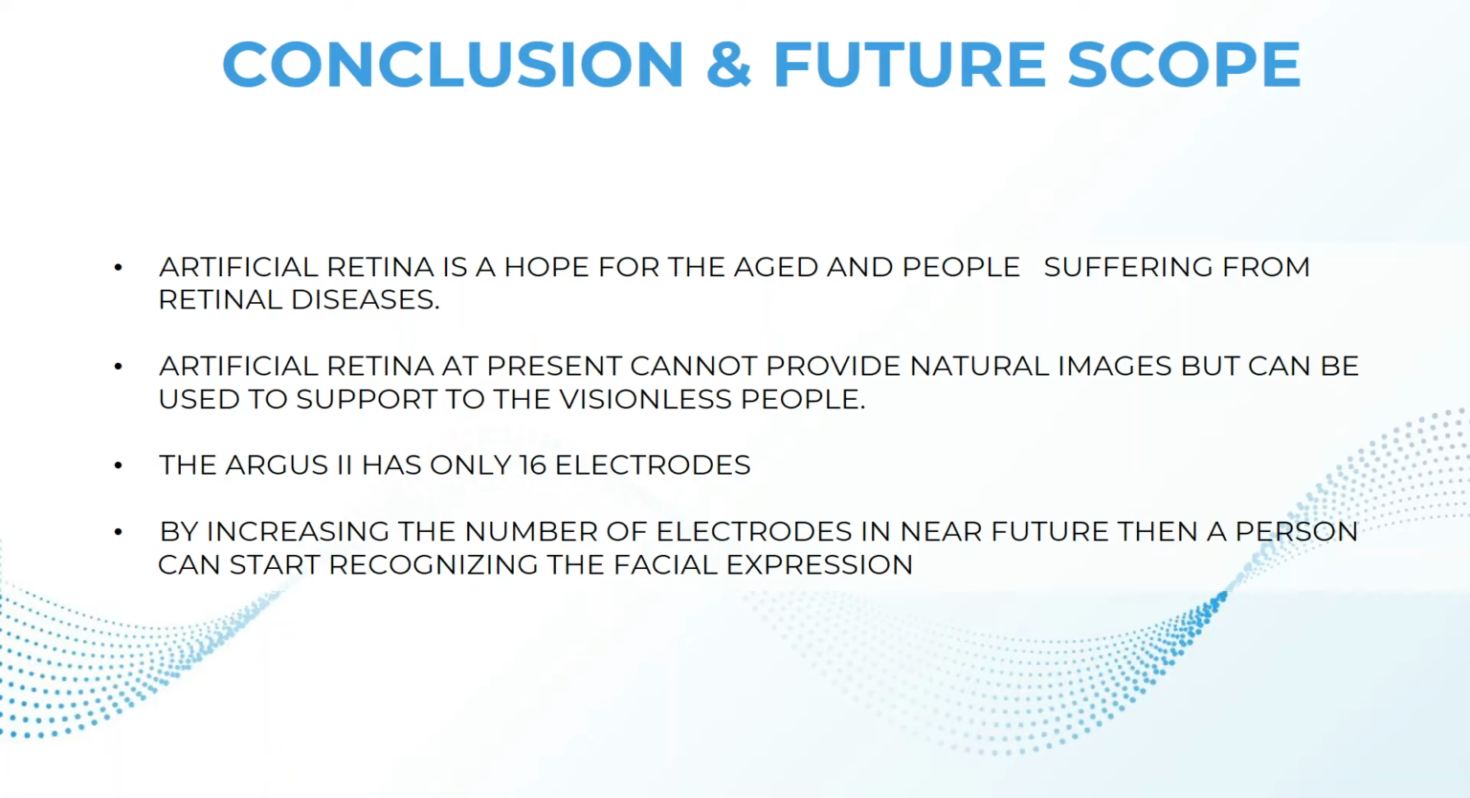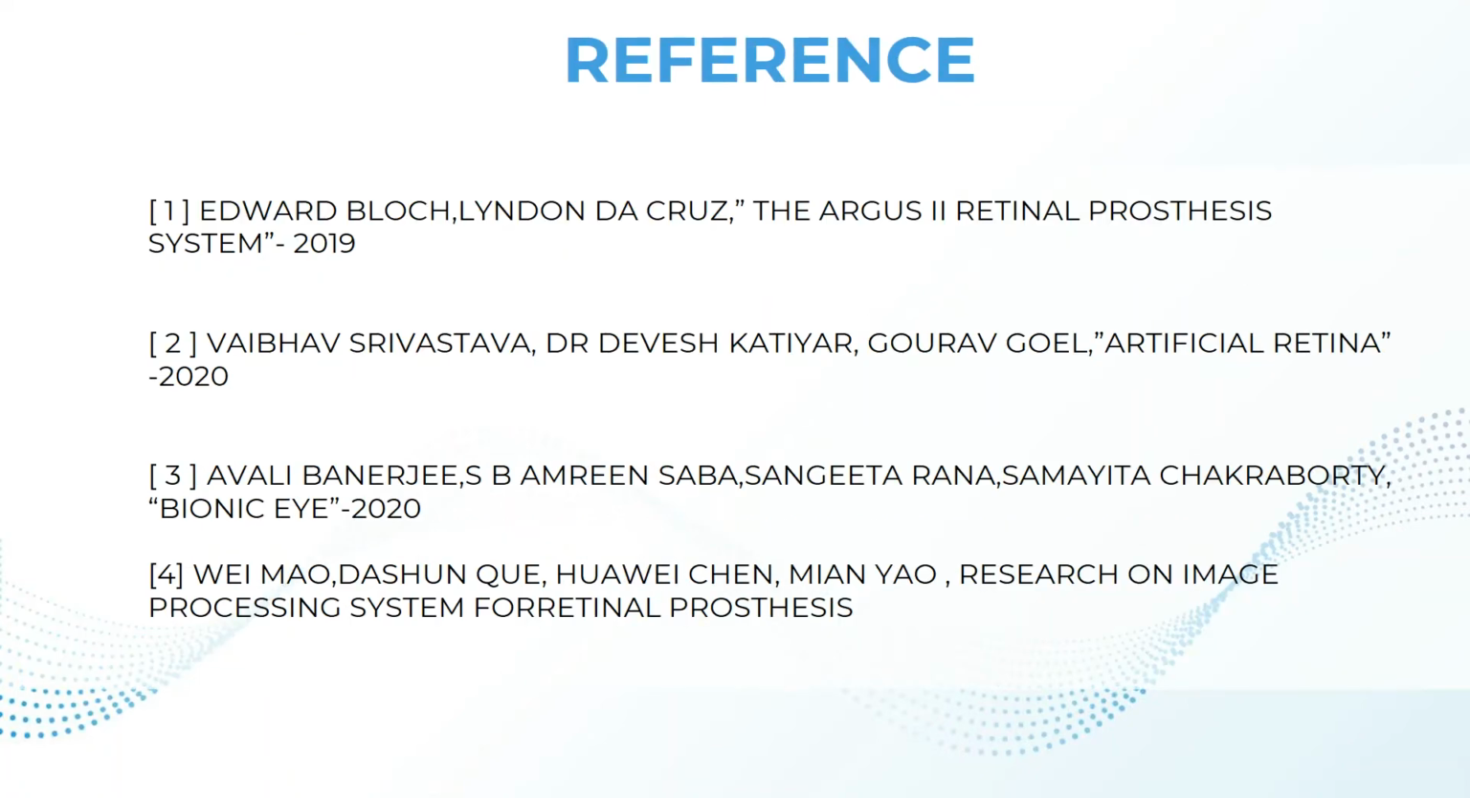As Argus 2, that is the Mark system, has only 16 electrodes, by increasing the number of electrodes to more than 1000 in the near future, the person using this technology can start recognizing faces and also be provided with colored vision as well. These are some of the sources I referred to for understanding this technology.